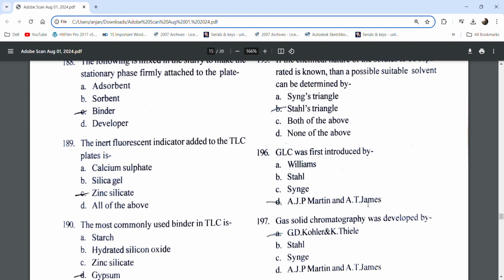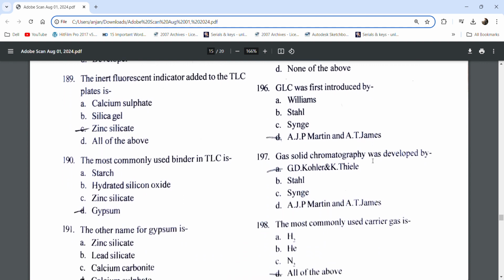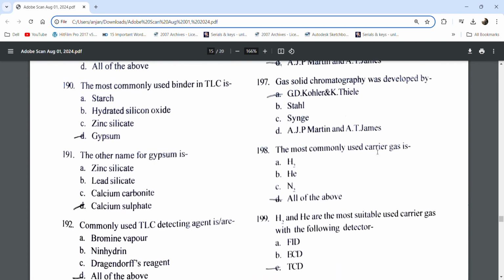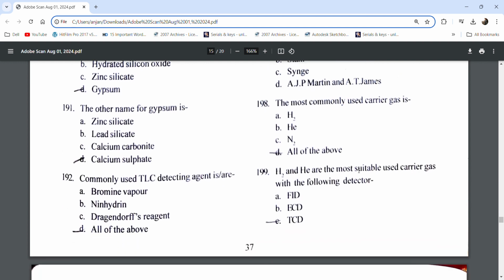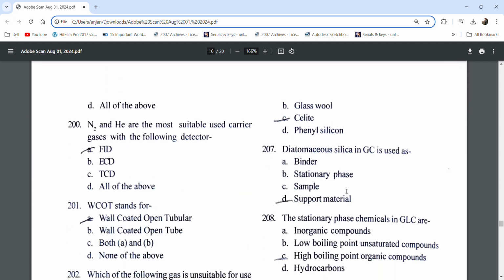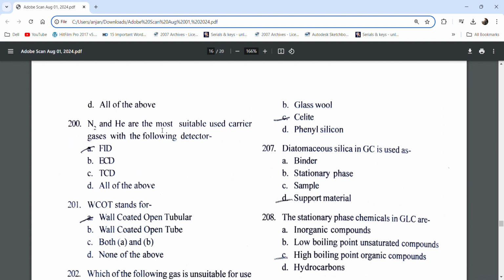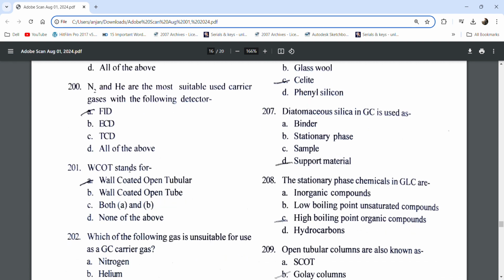GLC was first introduced by A.J.P. Martin and A.T. James. Gas-solid chromatography was developed by G.D. Kohler and K. Thiele. The most commonly used carrier gases are H2, He, N2: hydrogen, helium, nitrogen, all of the above. H2 and He are most suitable carrier gases with the TCD detector. N2 and He are the most suitable carrier gases with the FID detector.